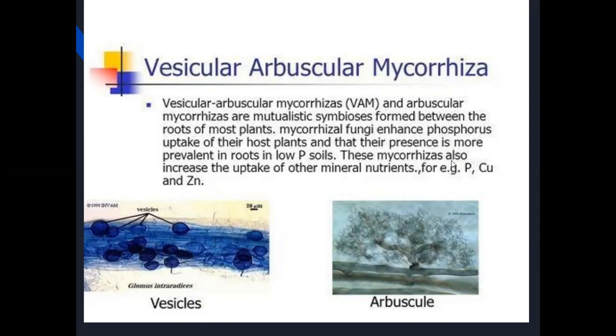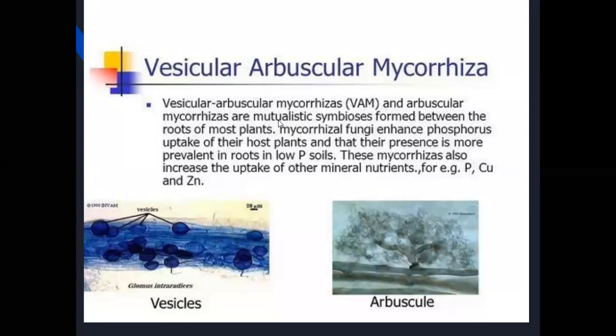These mycorrhizas also increase the uptake of other minerals and nutrients, for example phosphorus, copper, and zinc. Vesicular arbuscular mycorrhizas are a mutualistic symbiosis. Mutualistic symbiosis means they help in the absorption of